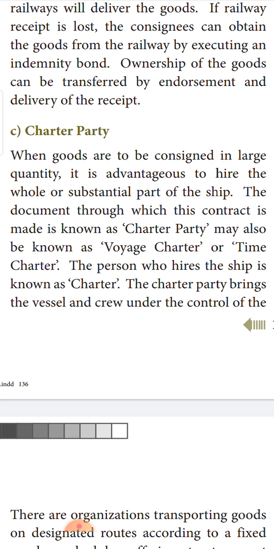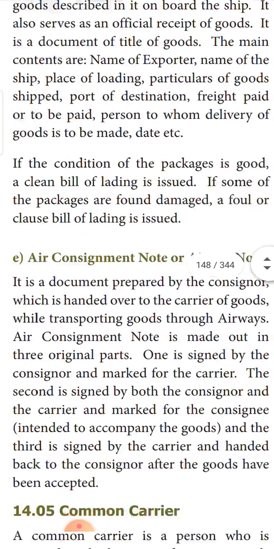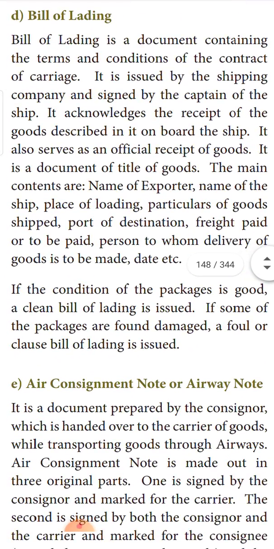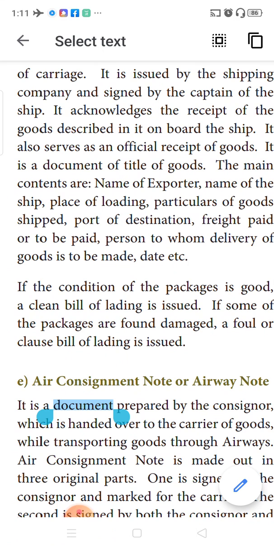Next is bill of lading. Bill of lading is a document that contains all the terms and conditions for the contract of the carriage. To carry the goods, there is a document which shows all the terms and conditions. It is issued by the shipping company, and it will be signed by the captain of the ship.